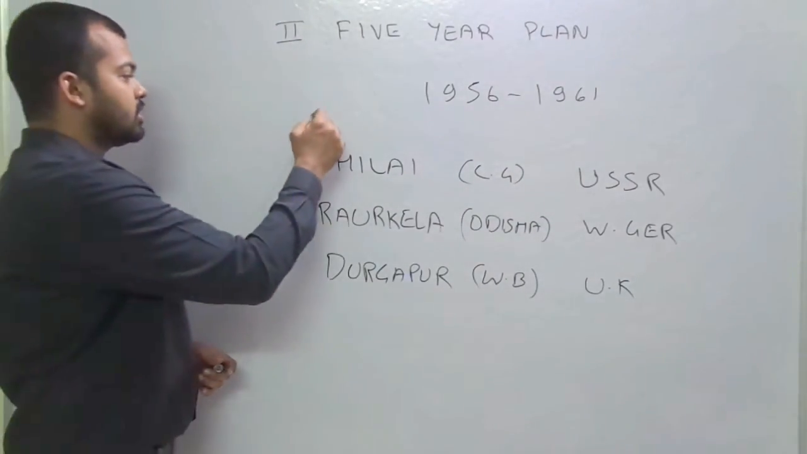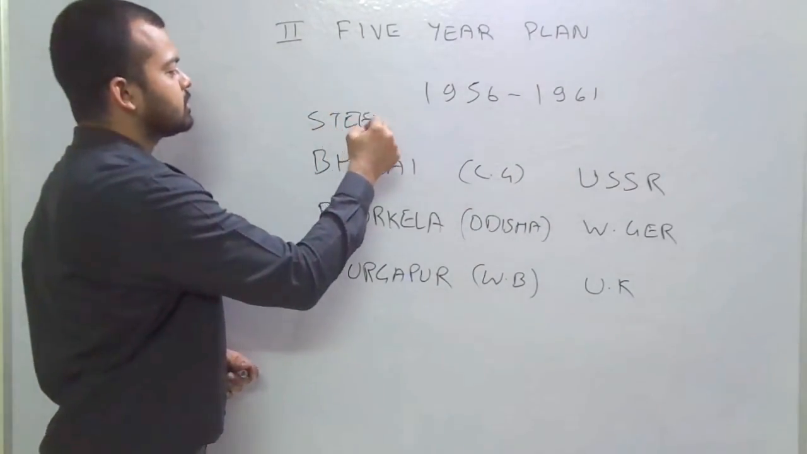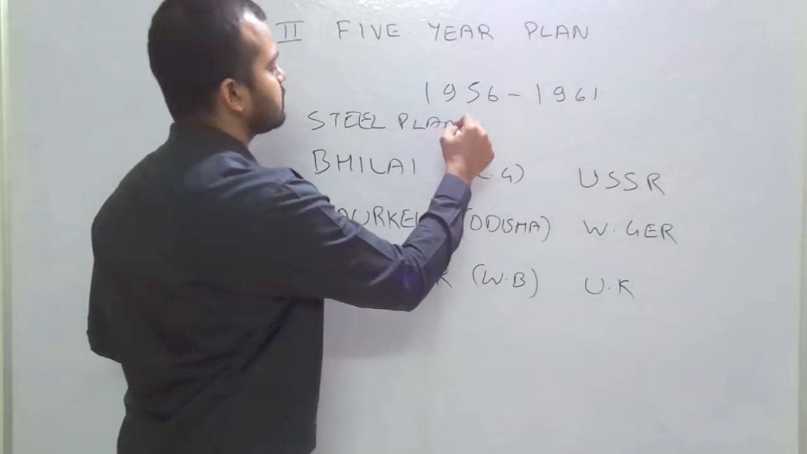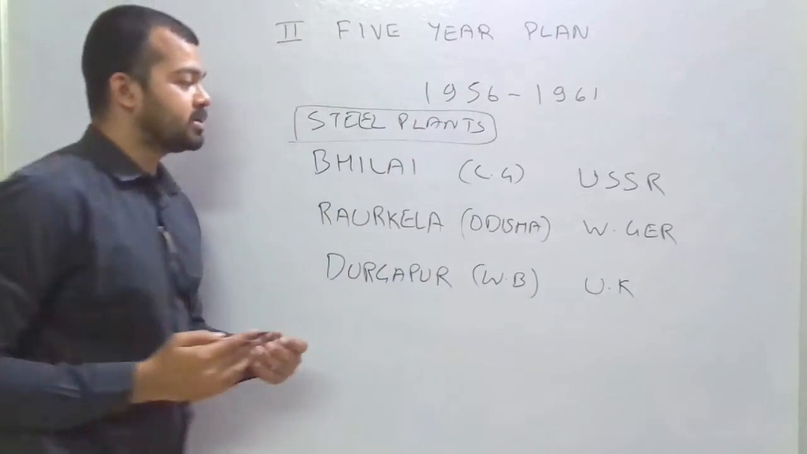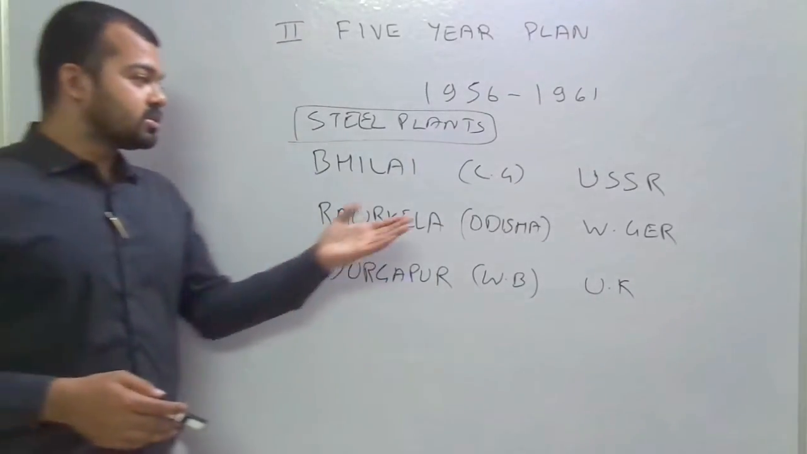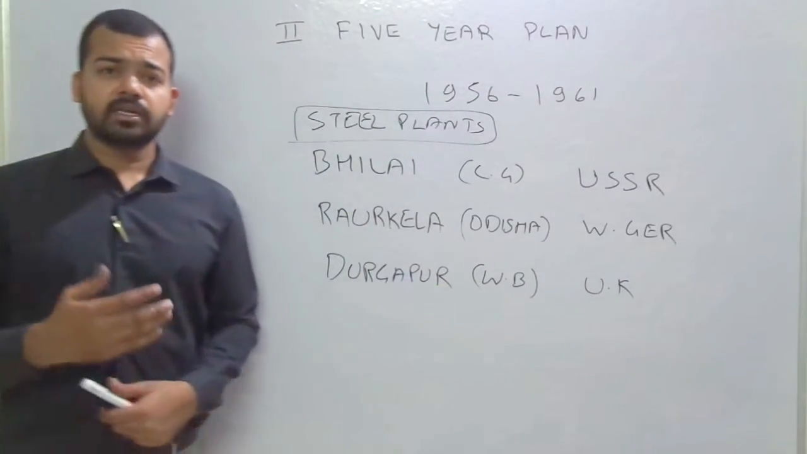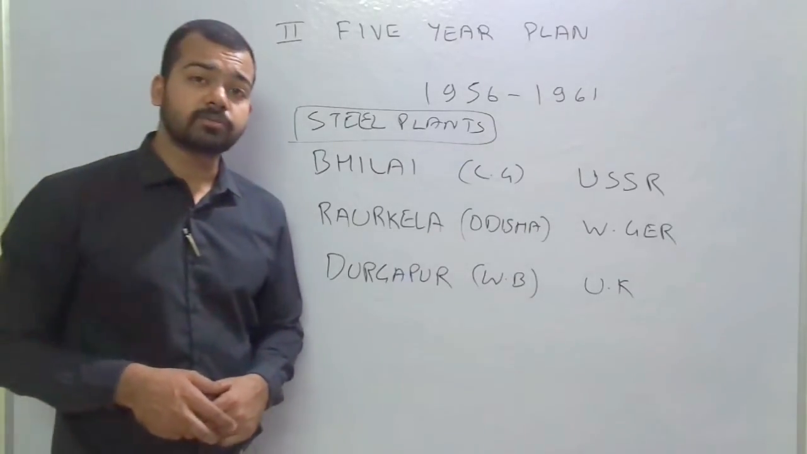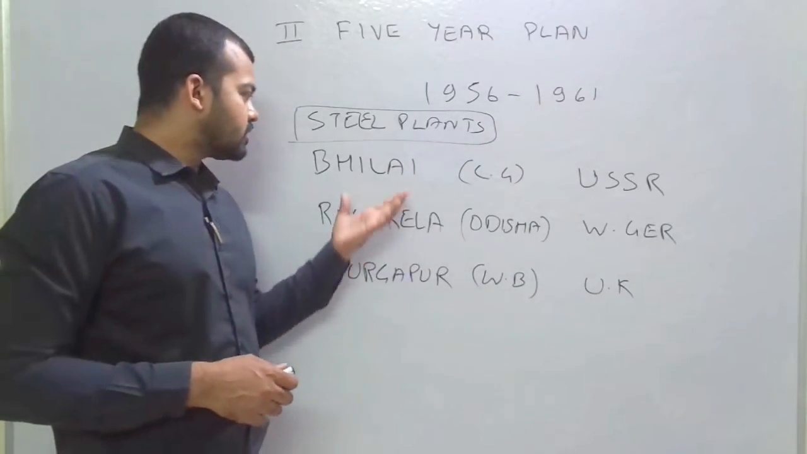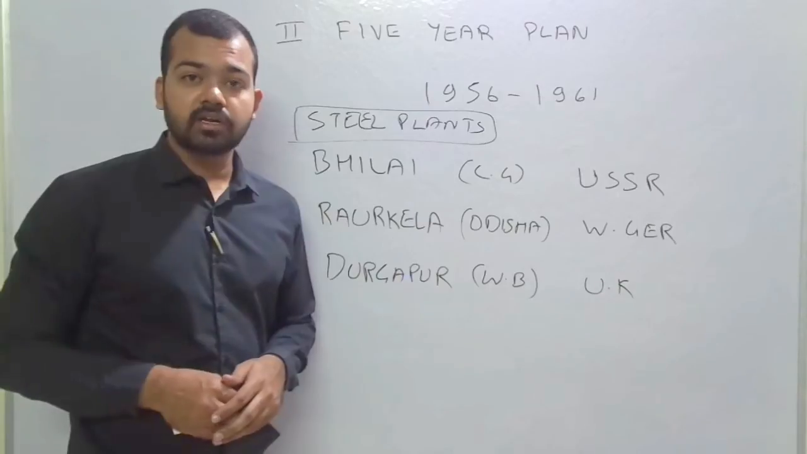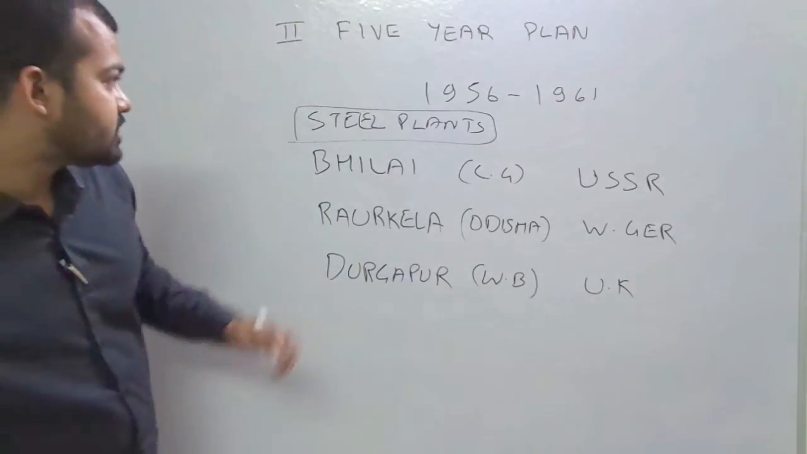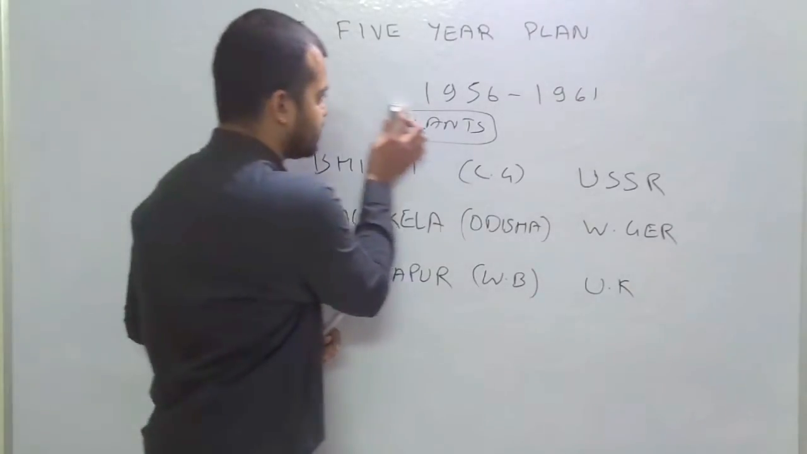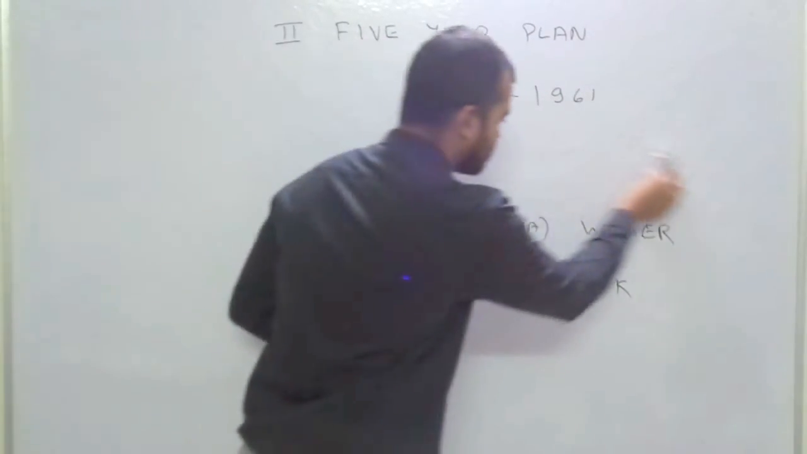So these steel plants were established during this 5-year plan period. This required very major heavy investment in the economy, and these steel plants are still working in our country and producing a lot of steel. That is very important because we established them way back in the year 1956. So these steel plants are very important conceptually.